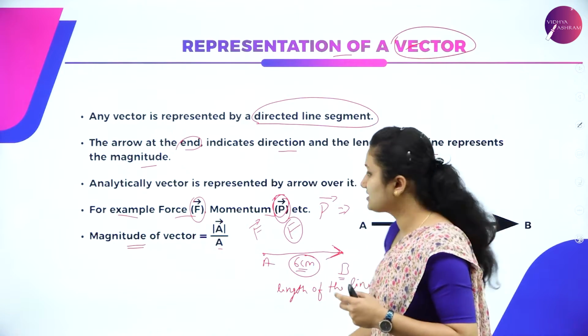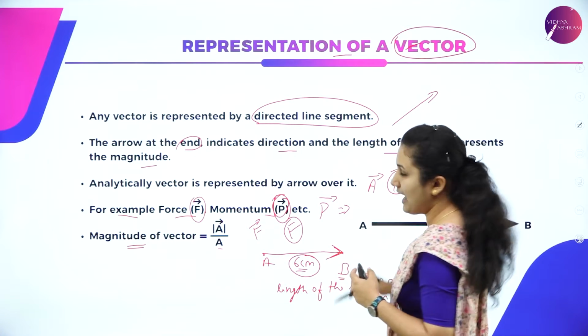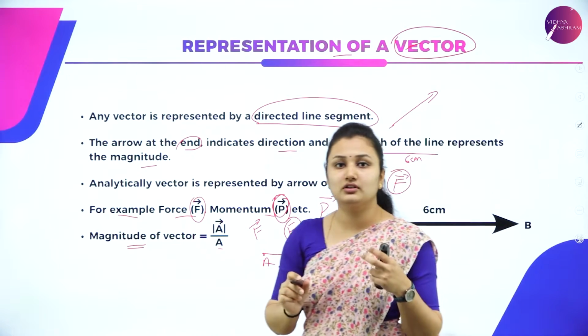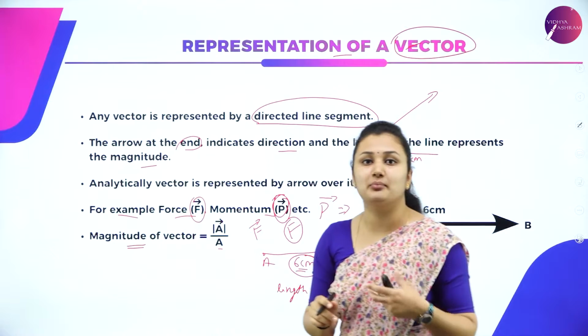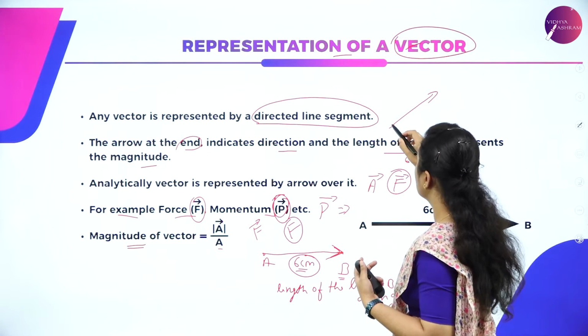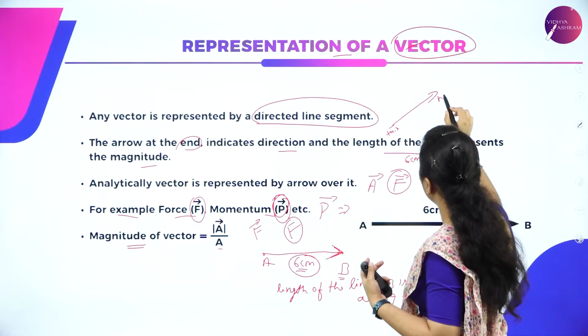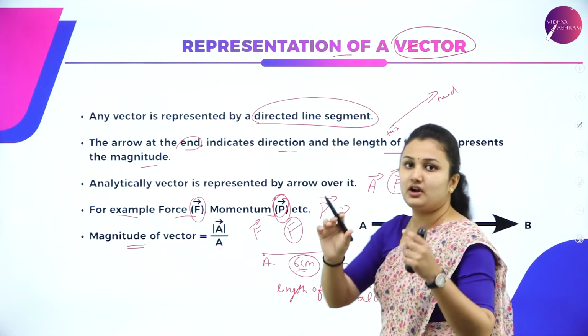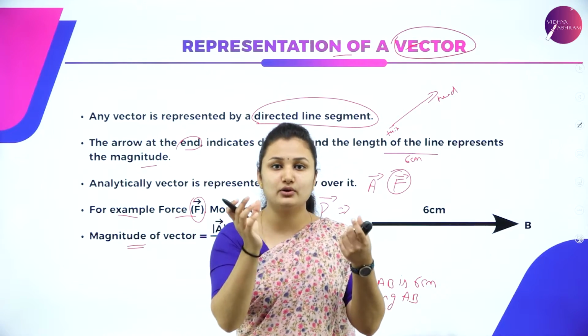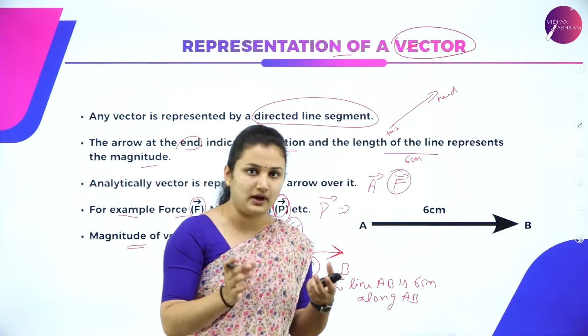And how do we represent vector? Using an arrow. Throughout, when you talk about vectors in this chapter, we represent that using an arrow. This end is your tail and this arrow at the end, this is your head. So you use an arrow to represent the vector quantity.